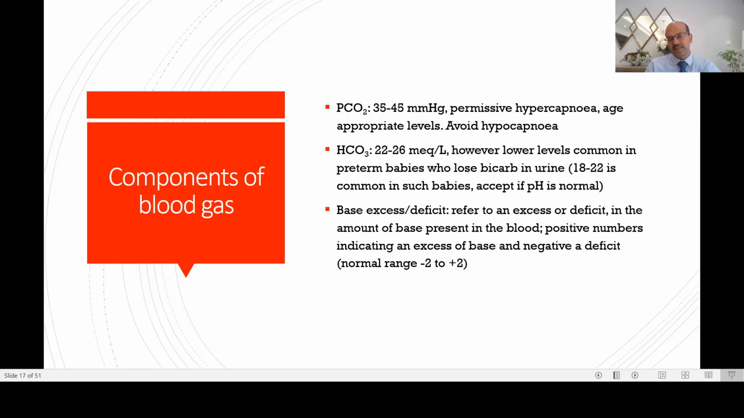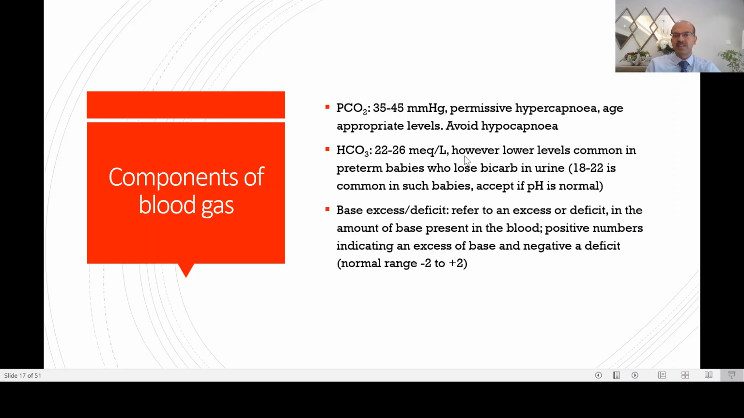PCO2 is normally expected to be 35 to 45 millimeters of mercury. We will discuss permissive hypercapnia in part 2, and age-appropriate levels should be considered as well. Avoid hypocapnia at any cost, because hypocapnia is never good for the baby. Some level of permissive hypercapnia is acceptable, but as we will discuss later, severe permissive hypercapnia has no role because the outcomes do not change and you may in fact impair the outcome.